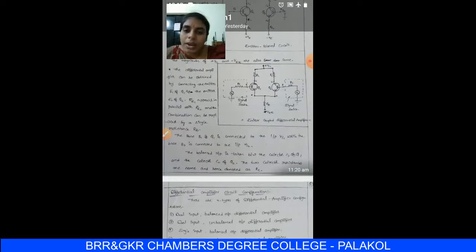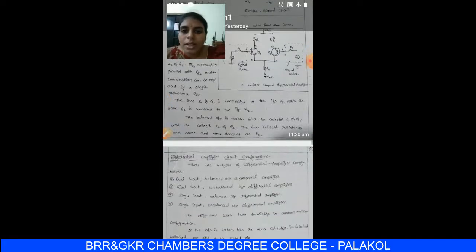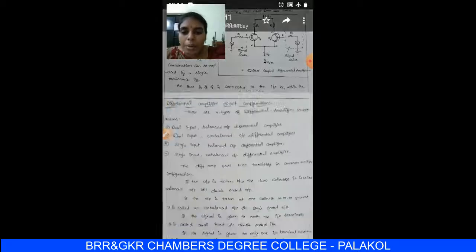RC1 and RC2 are equal in magnitude, so these two resistances are replaced with a single resistor RC, connected to the positive supply voltage. The base of transistor 1 is connected to a voltage source Vs1, and the base of transistor 2 is connected to a voltage source Vs2 with respect to ground, through resistances Rs. Okay, this is the transistorized differential amplifier.